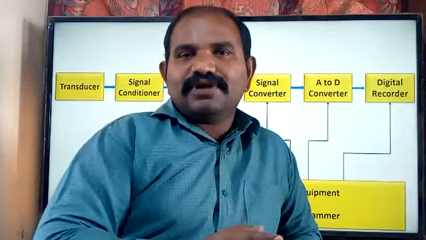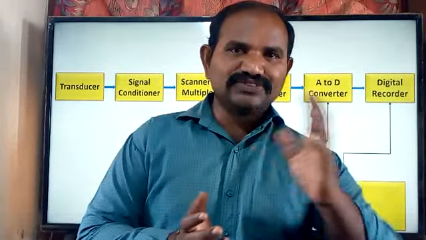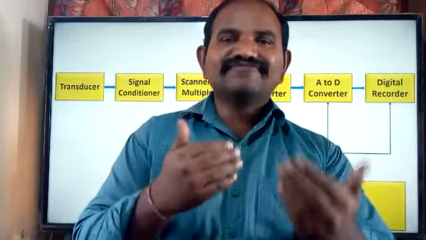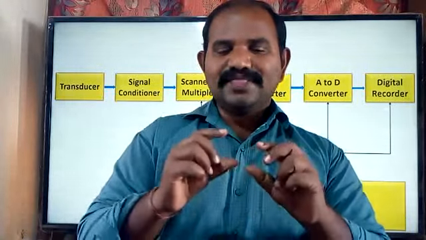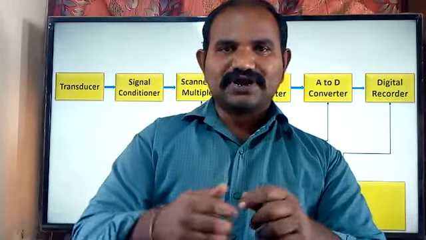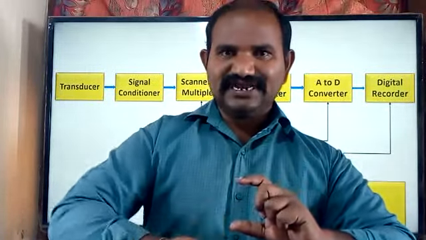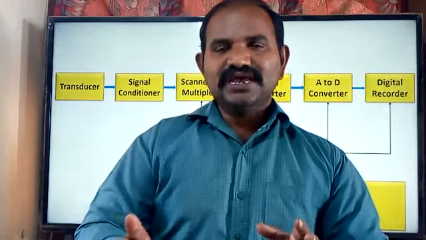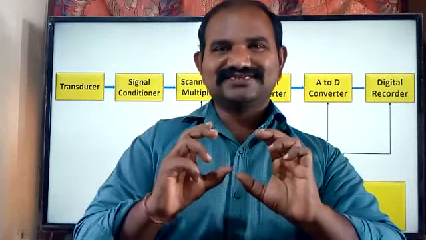Whatever transducer is used for translating the physical entity into the electronic signal, its output is a low intensity signal. That means the energy of the signal coming out of the transducer is very low, so it is called a low intensity signal.